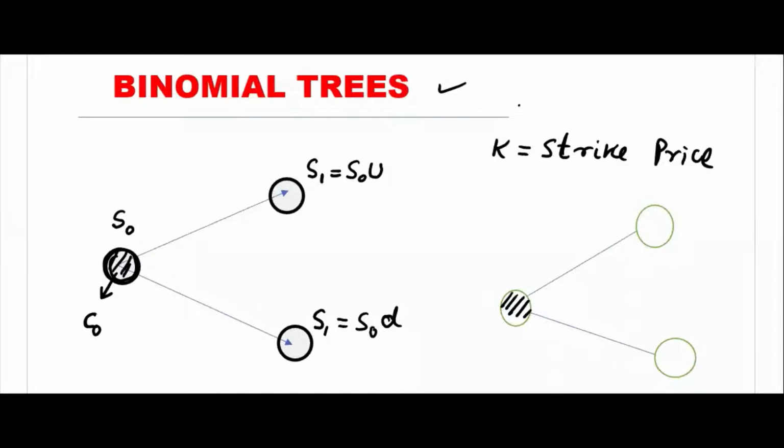Now this is the stock price at time 0, that is S naught. Remember, the stock price at time 1 is S1: in this node it's S naught U, and in this node it's S naught D. These are the symbols you need to remember. We will use them time and again. And C naught is the value of the option, but that will be equal to V naught.